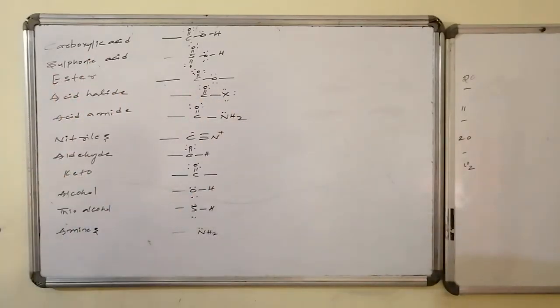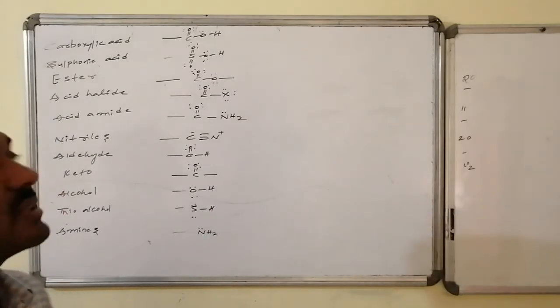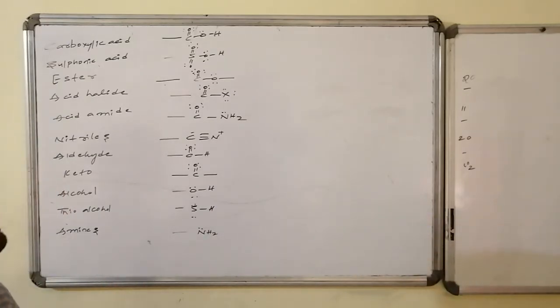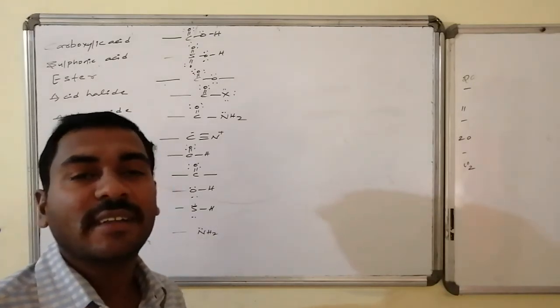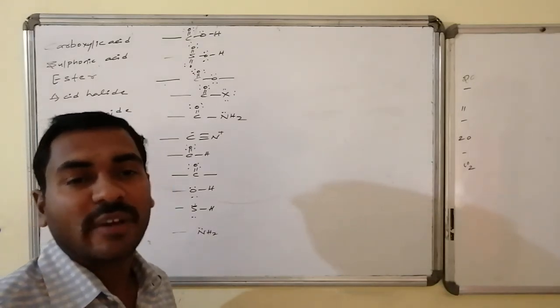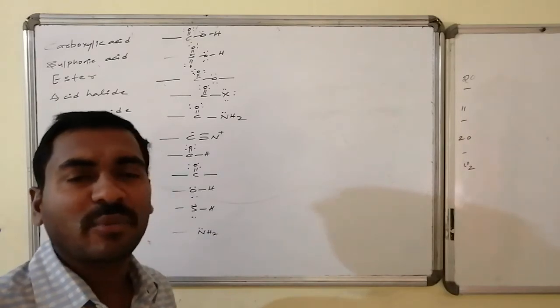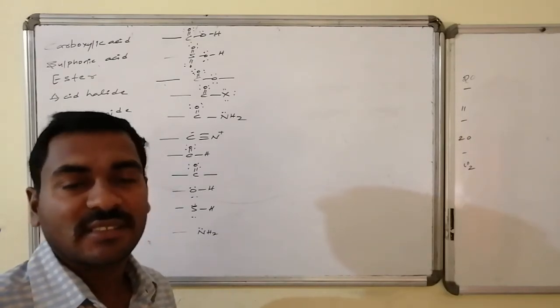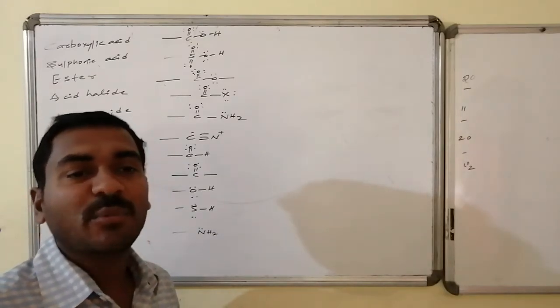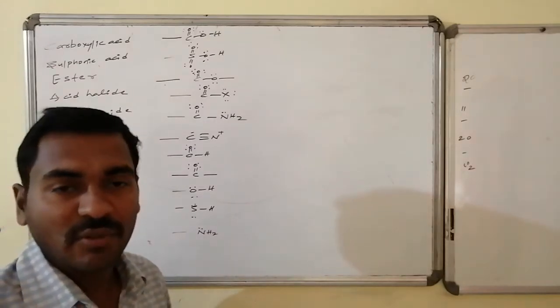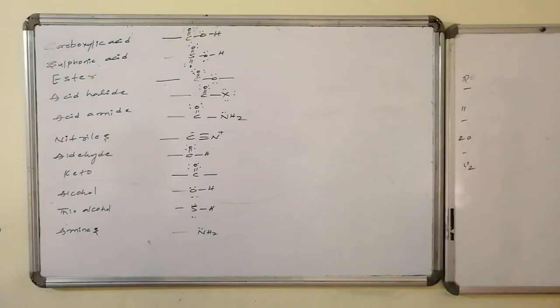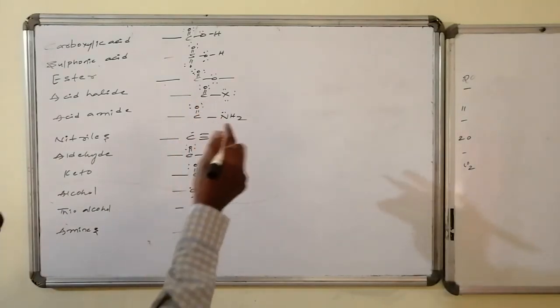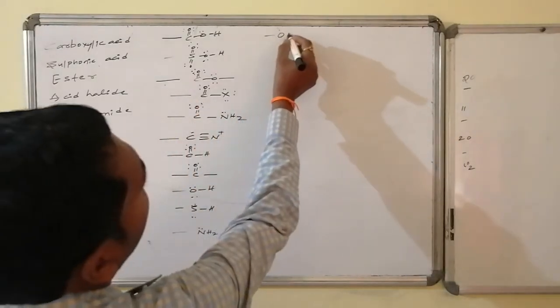If this is the only functional group, then what might be the suffix for all of them? Let us have a discussion, and we will go for one example for each case, validated by the minimum number of carbon atoms, to represent the structure with the minimum valid number of carbons for each particular functional group. Let us go for the suffix. If it is only this one, then the suffix is oic acid.